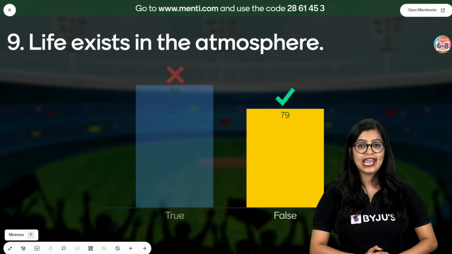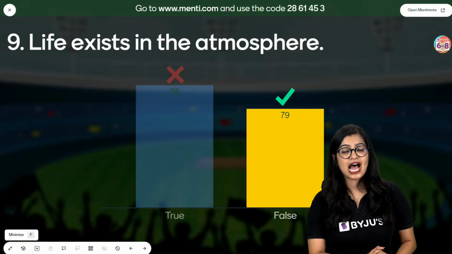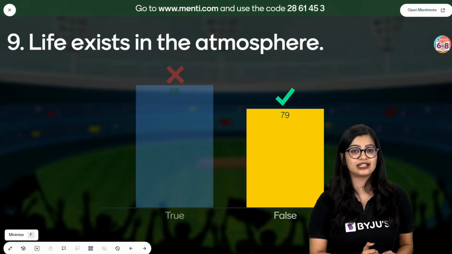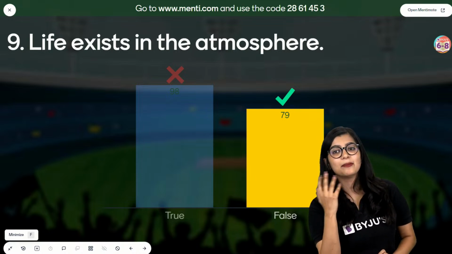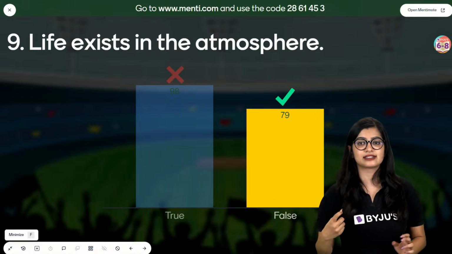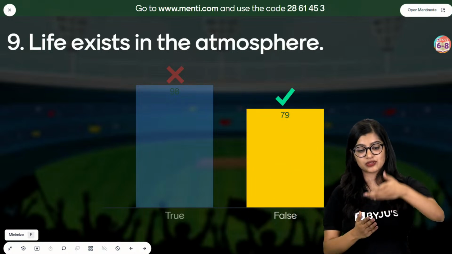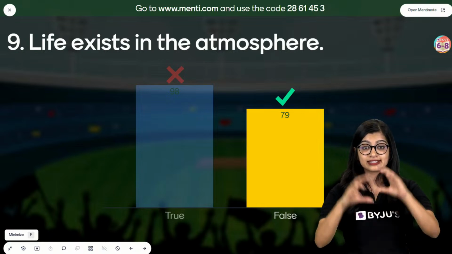Oh, kids. Life exists in the atmosphere. Everybody's thinking, ma'am, bird is in the atmosphere. Oh, atmosphere. Correct answer is this. Think about it. Where does life exist? Atmosphere is not just one part where birds will be there. No, atmosphere has so many layers. It is the part, right?